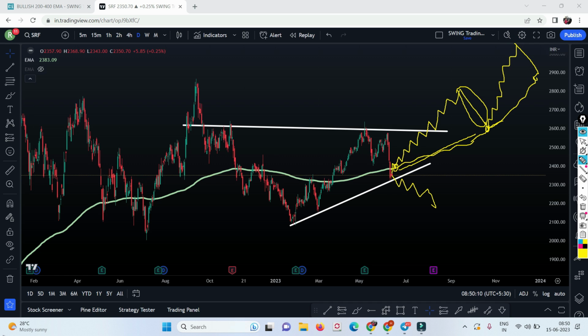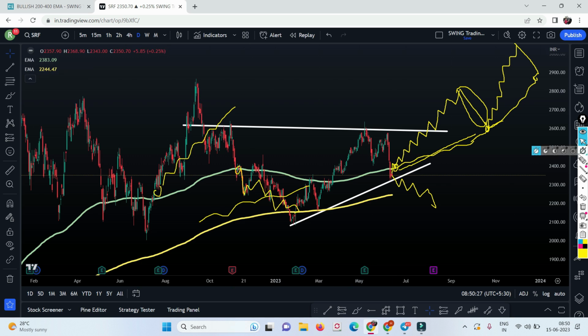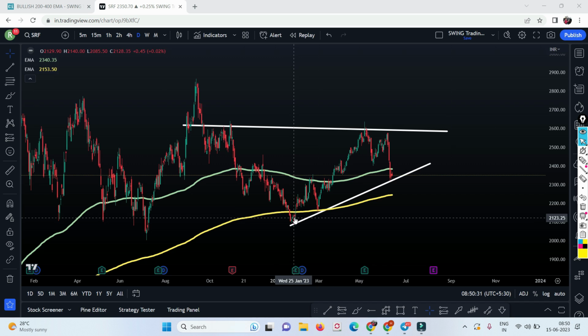So finally, guys, I want to conclude by saying that any price above the 200 moving average is considered to be an uptrend stock. Any price below the 200 moving average is considered to be a downtrend stock, and any stock which is below the 400 moving average, let me plot the 400 moving average. Okay, let me delete all these lines. Any stock below the 400 moving average is super bearish, but this is called the trap.